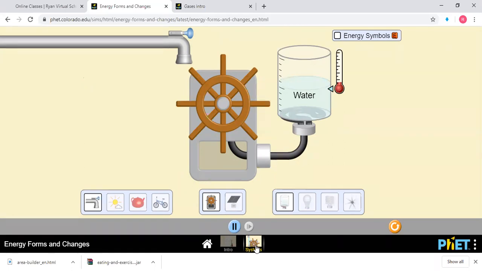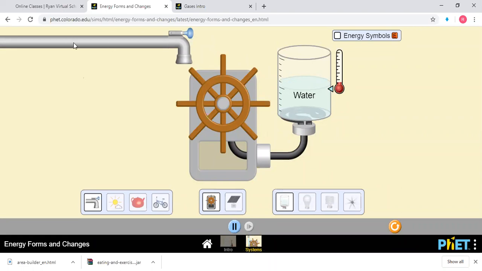From water, how you're getting electricity? There will be a wheel which we push and it will change mechanical energy into electrical energy. Yeah, we are converting mechanical to electrical energy.